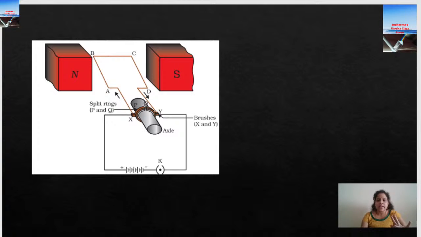So the most important keywords here: first, the conversion, electrical to mechanical energy. Then mark the parts of the motor, make sure everything is there. For the split ring, you have to specify it is a commutator. You have to write that a commutator is a device which reverses the direction of current in a circuit. That is mandatory. Then write that brushes are stationary, they do not move, they just act as the conducting part. The split ring is a complete ring split into two halves so that it can rotate along with the armature.